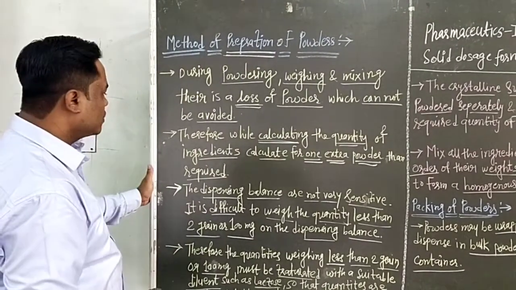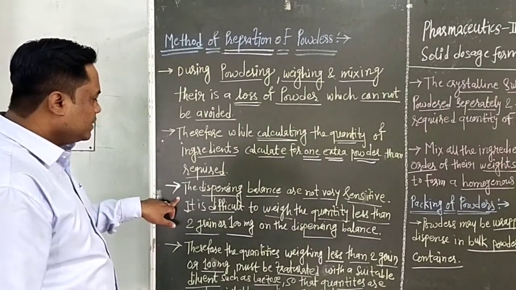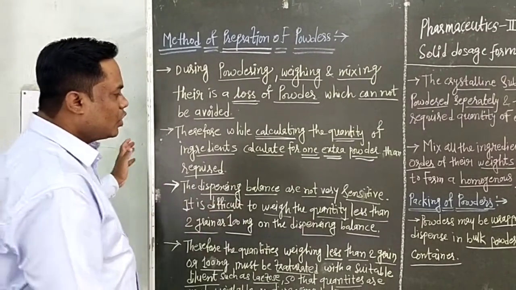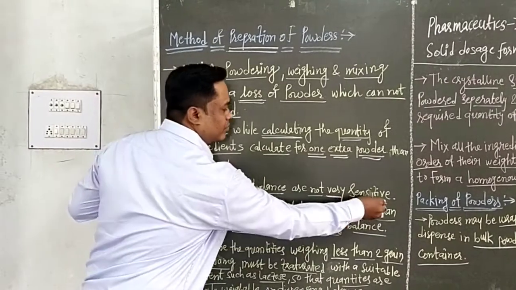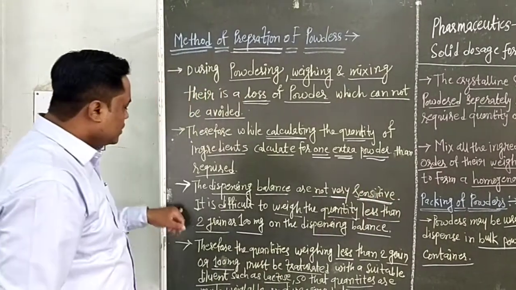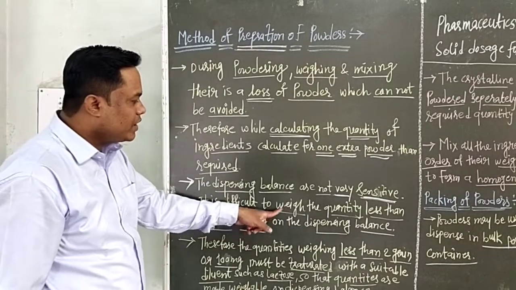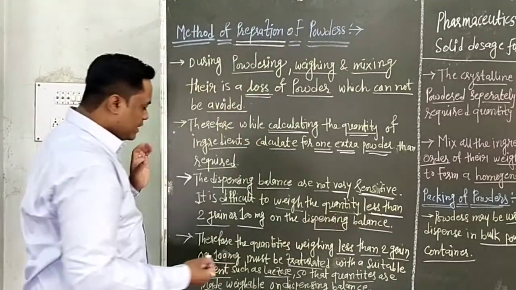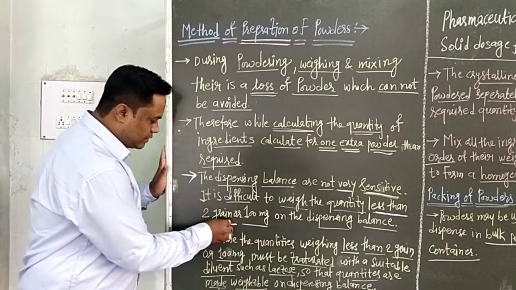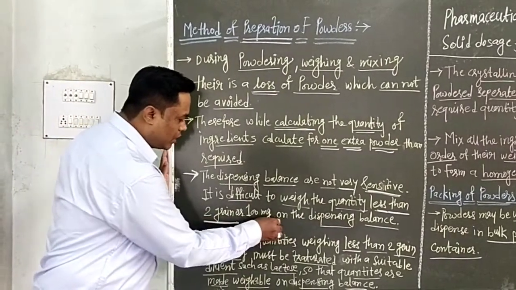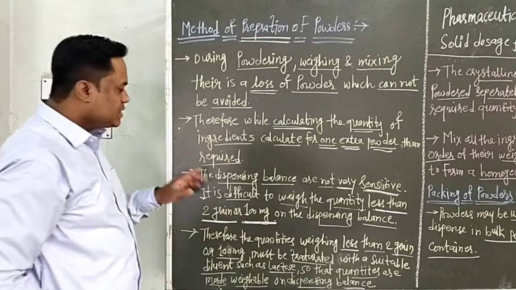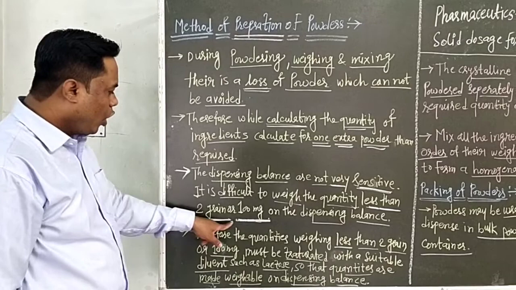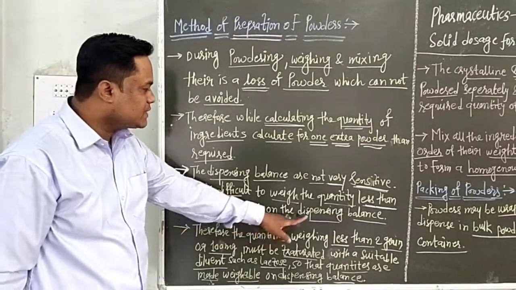The dispensing balances are not very sensitive, so it is difficult to weigh quantities less than 2 grain or 100 mg on the dispensing balance.